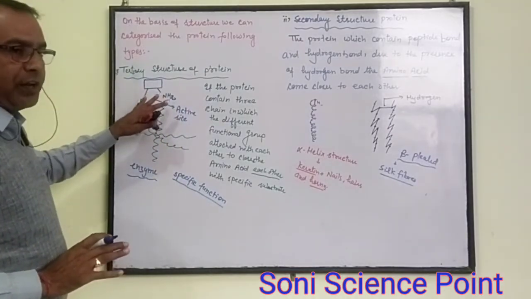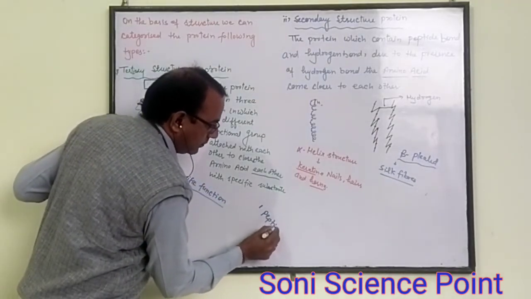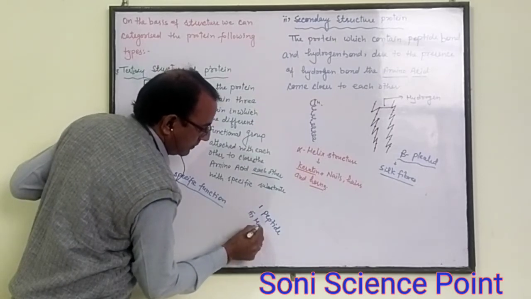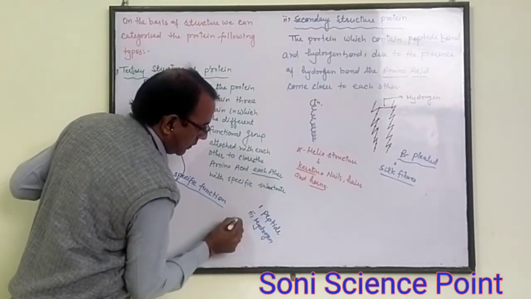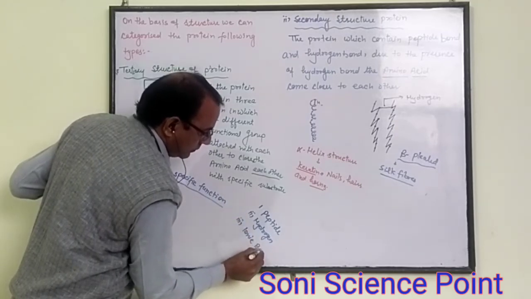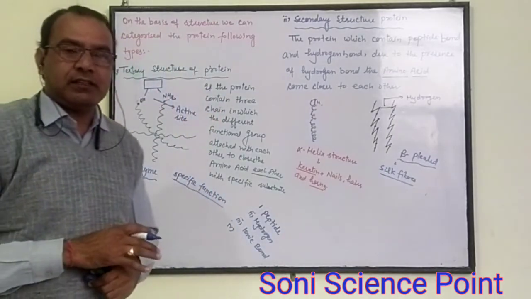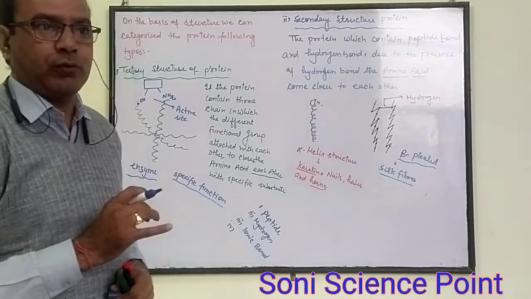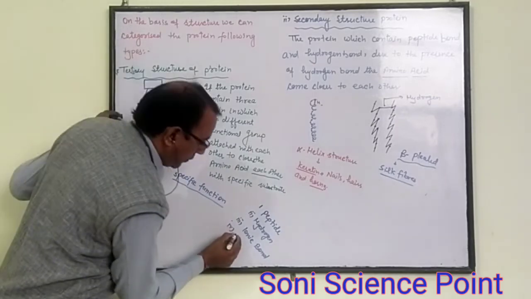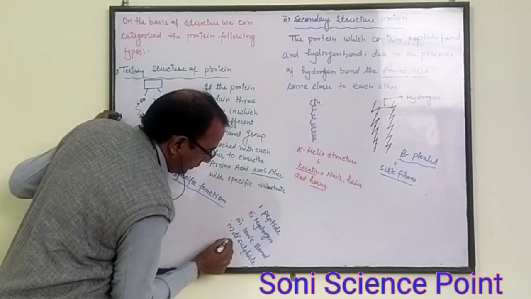This type of protein contains different bonds. One is the peptide bond, the second is the hydrogen bond, the third is the ionic bond, and the fourth, if the two sites contain sulfur molecules and both sulfur molecules are attached with each other, is the disulfide bond.